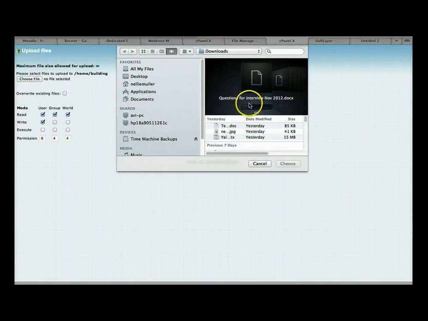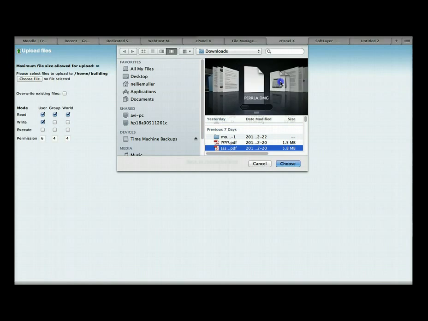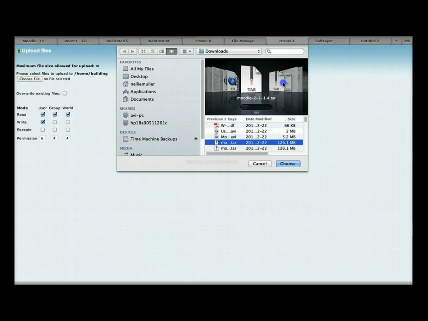There it is, my downloads, and then I'm going to go into the Moodle. Okay, so there are all kinds of things here. All right, here's Moodle 2.1. We don't want that. We want Moodle 2.4.